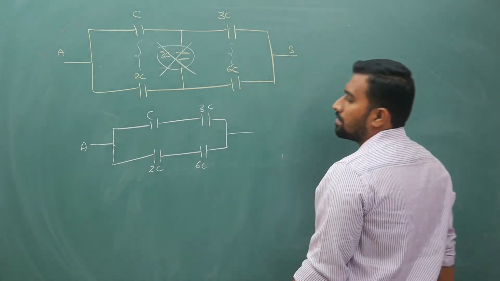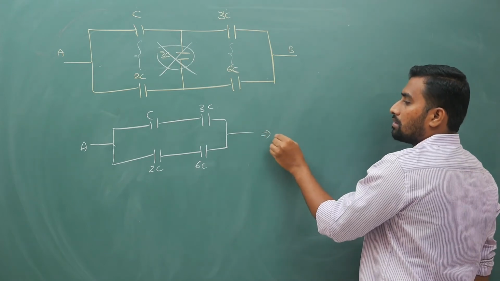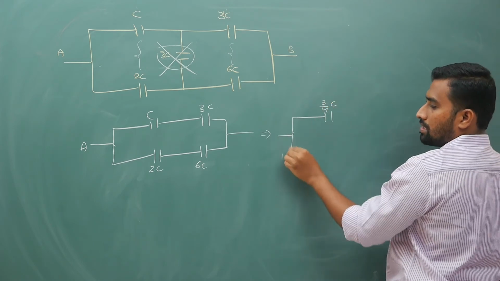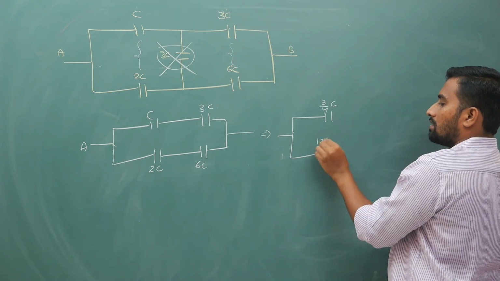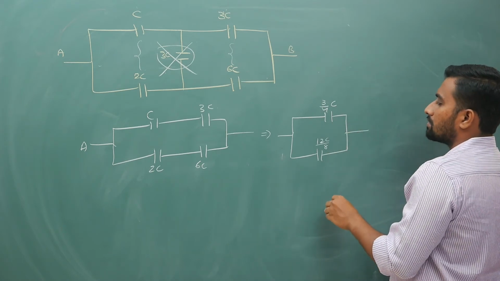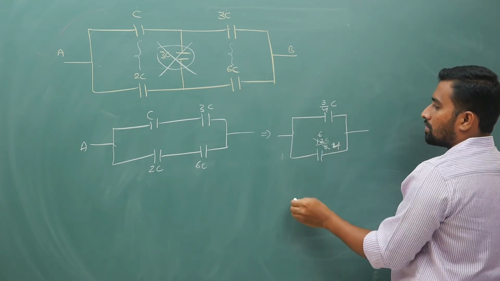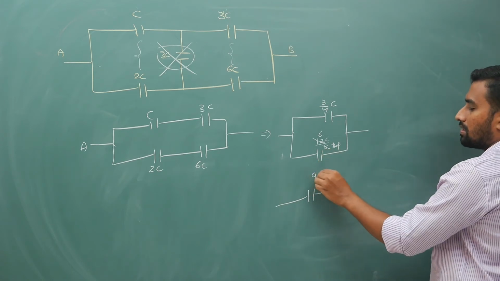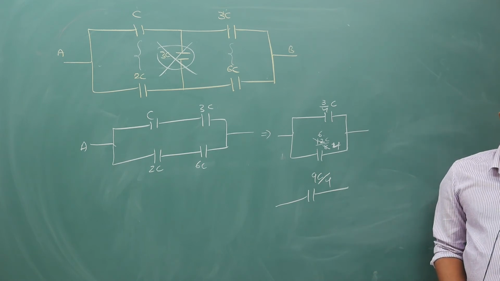Now these two are in series, so 3 into 1 by 3 plus 1, that will give you 3 by 4C. Here 6 into 2 by 6 plus 2, so 12 by 8, so that will become 12C by 8. So you are going to get 3C by 4 plus 6C by 4, that will give you 9C by 4. So that is going to be your final answer.